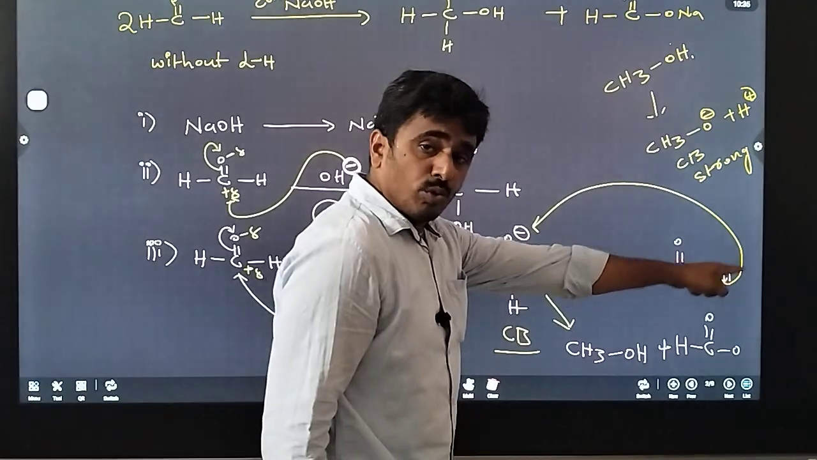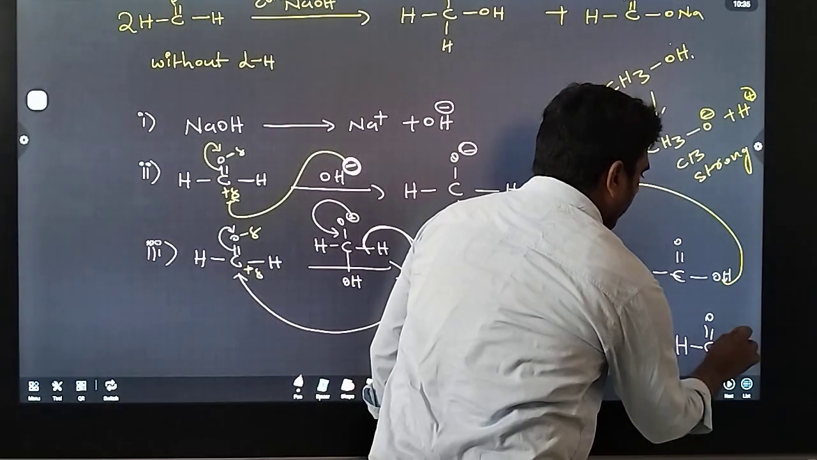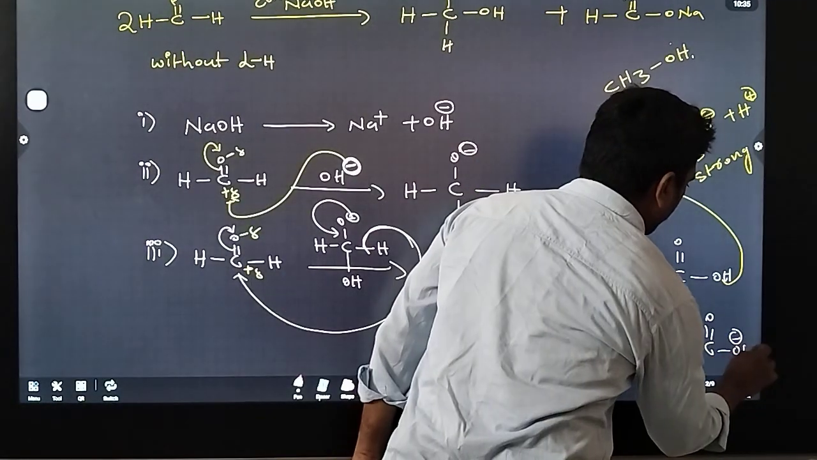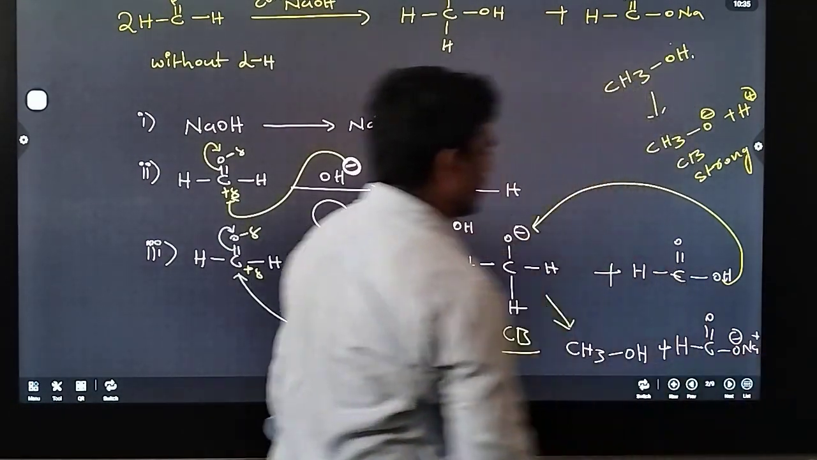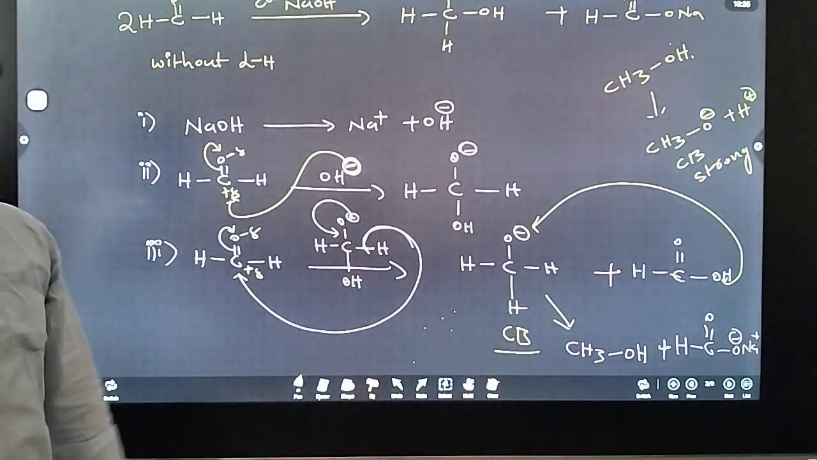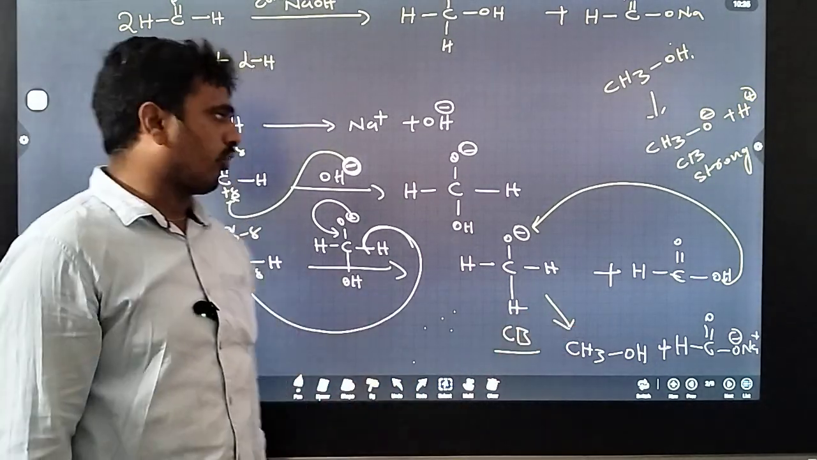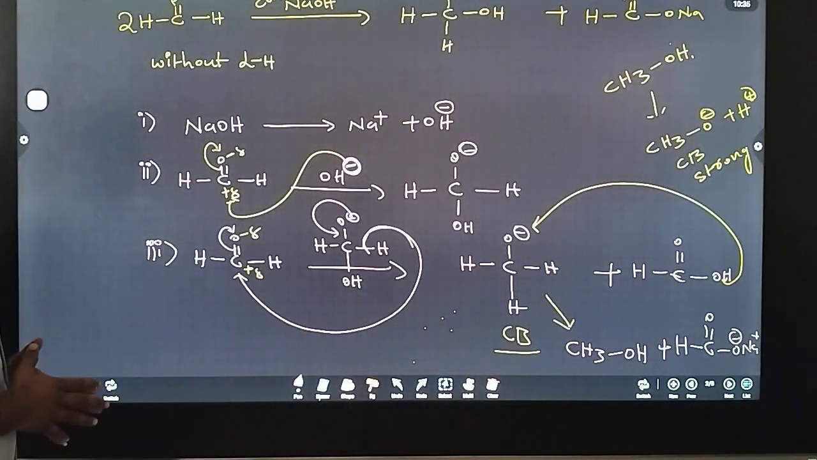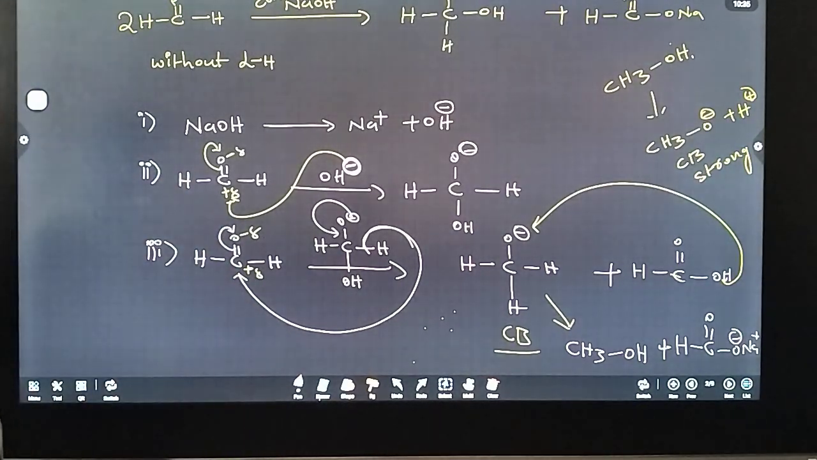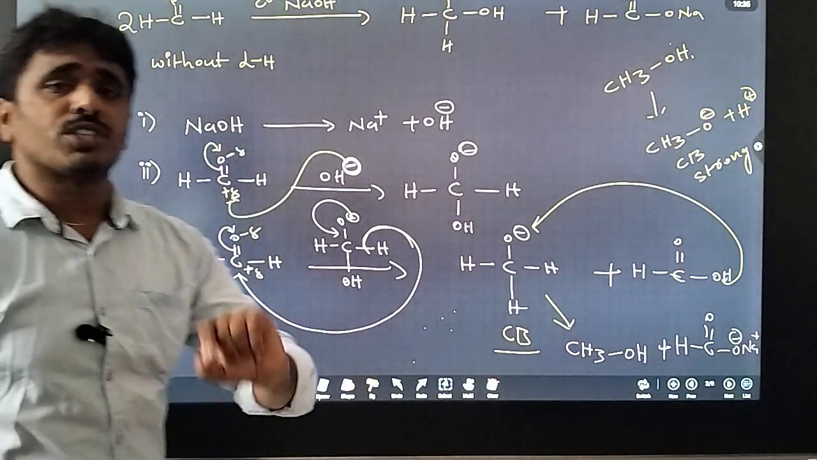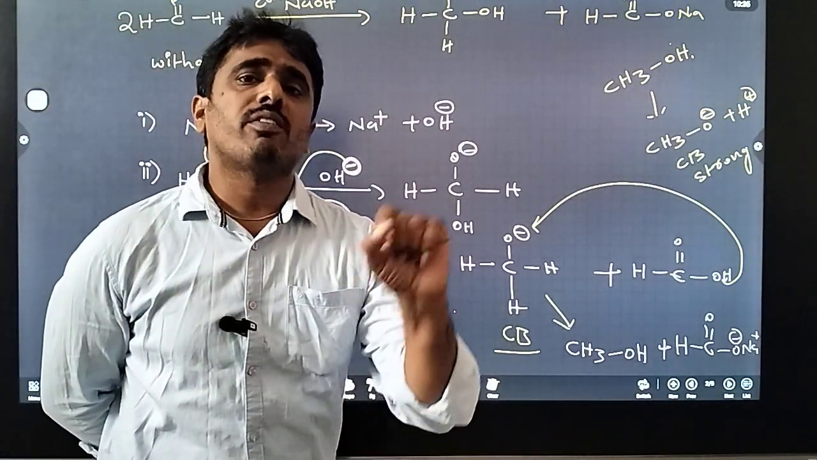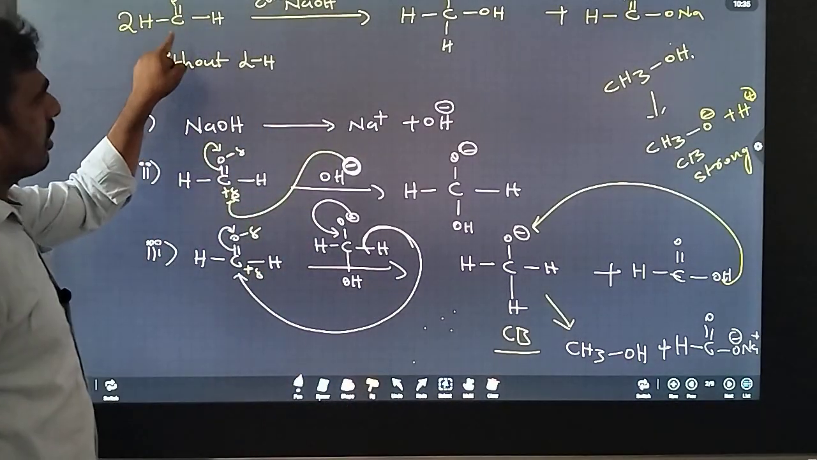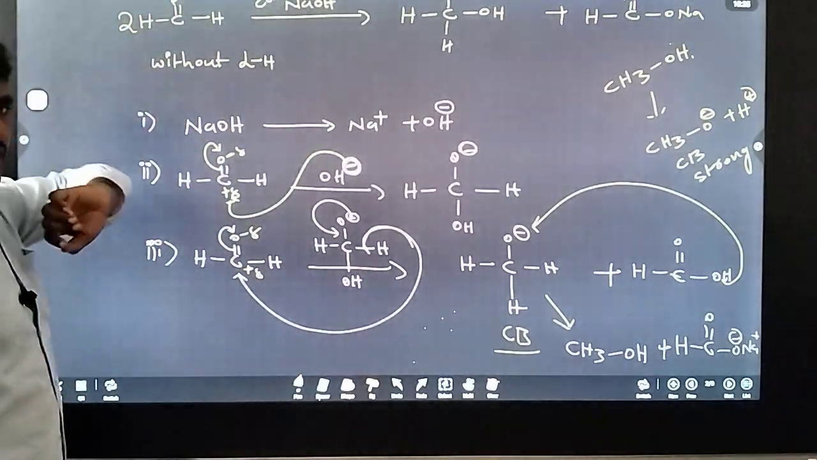So this oxygen loses the proton. Oxygen gets negative charge. So here sodium is there, this is the Na plus. So we get the sodium salt of formic acid. This is the Cannizzaro reaction. So I can explain once again. In this reaction, which compounds are participating? Carbonyl compounds without alpha hydrogen are participating.